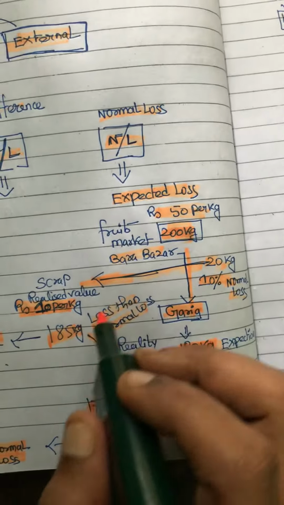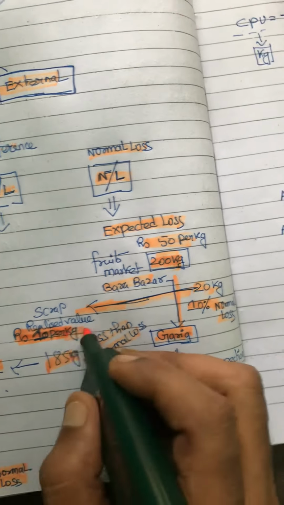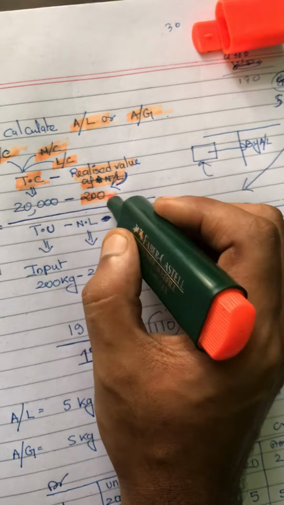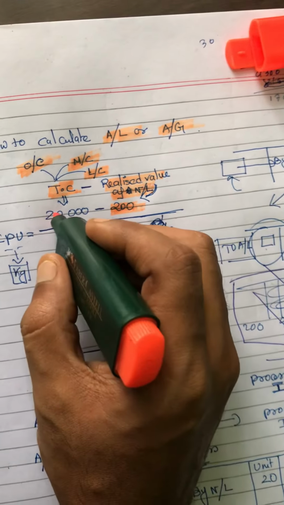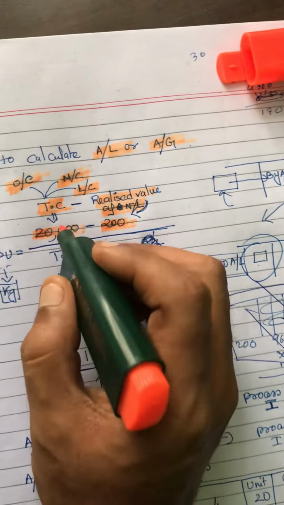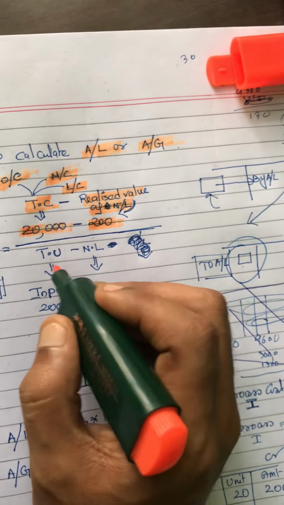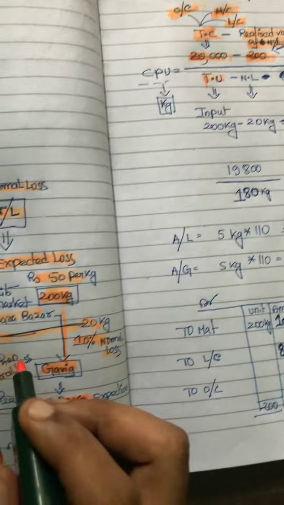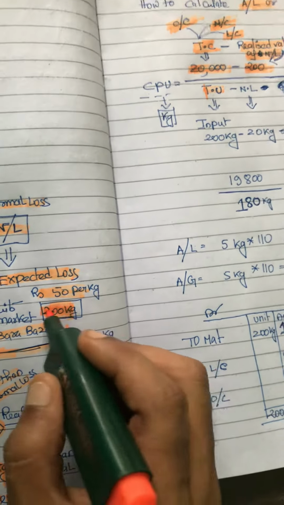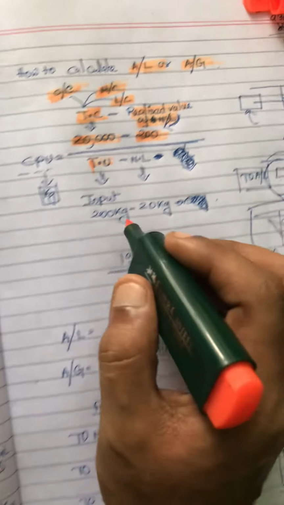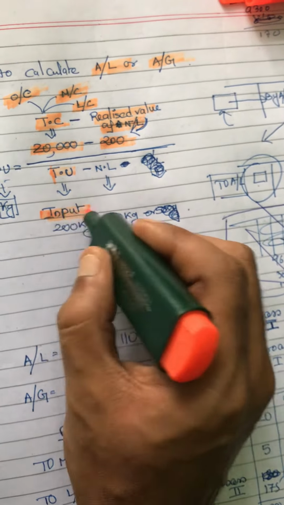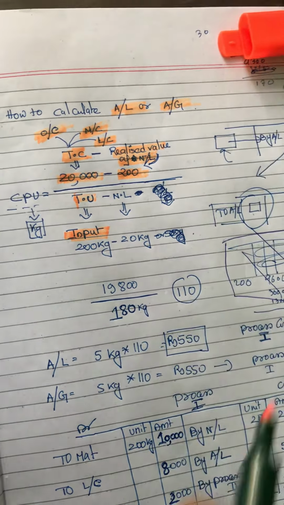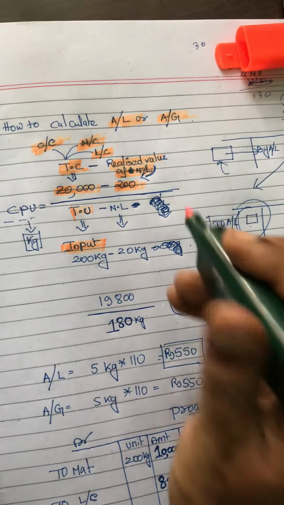Here scrap, how much are we doing? 10 rupees per kg. So 20 kgs at 10 is 200, and I am assuming a total cost of 20,000, divided by total units. Total units, initially how many have I purchased? 200 kgs. That we can say is the input. Whatever material I have purchased, that is input.